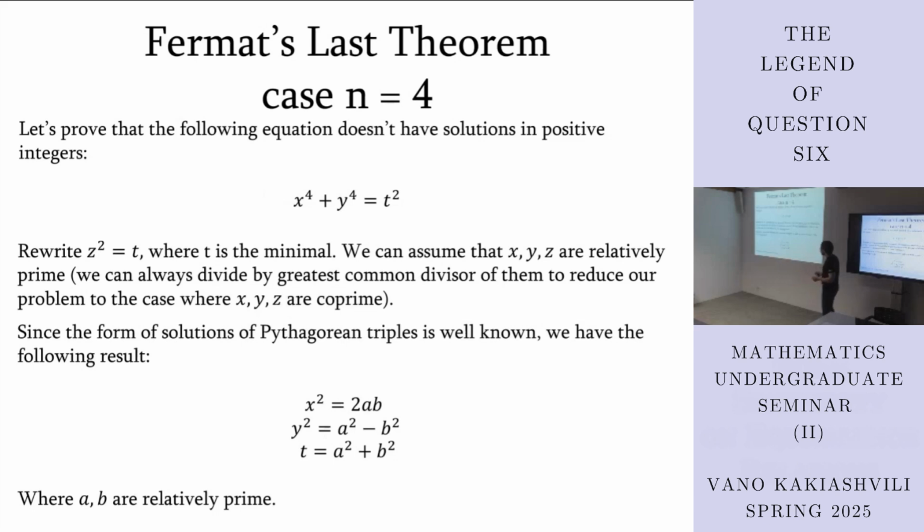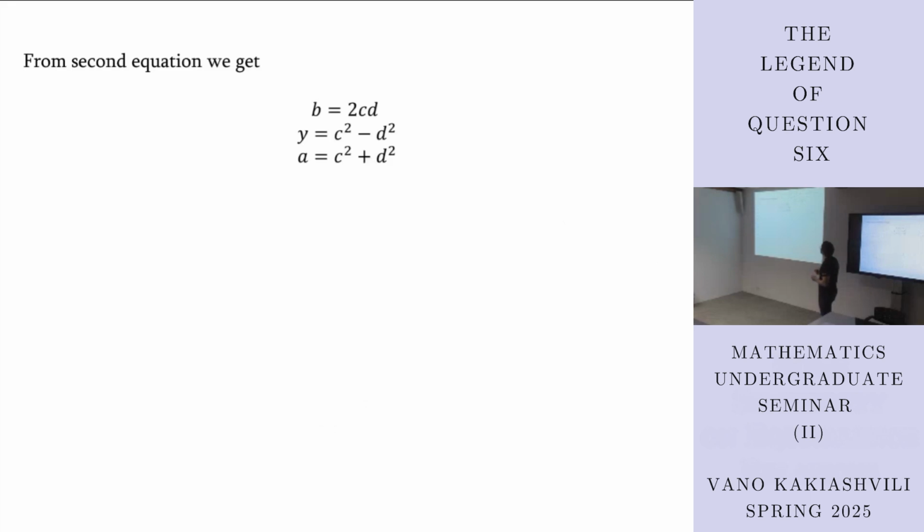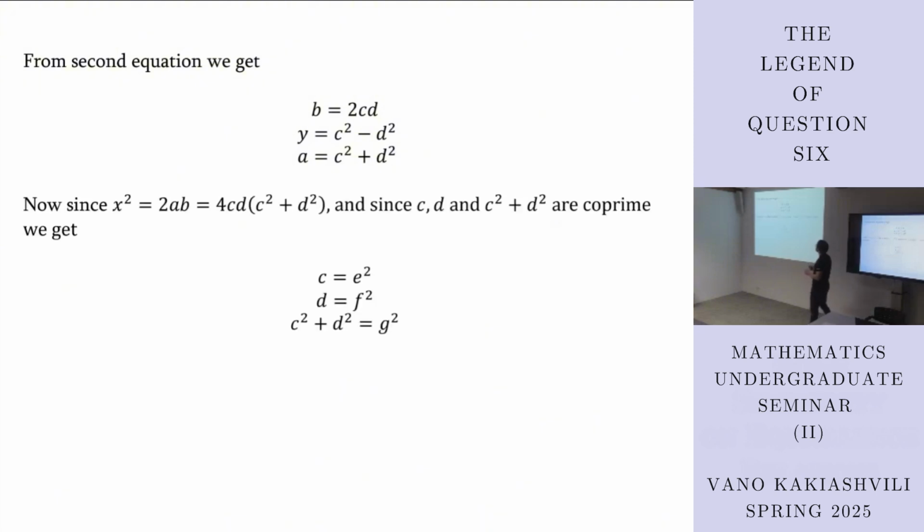Now let's look at the second equation. We see that y, a, and b are a Pythagorean triple, so they should satisfy this condition. And we know from the above described fact that a, y, and b should be of the following form. This.